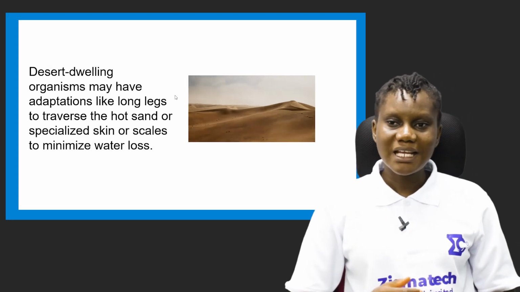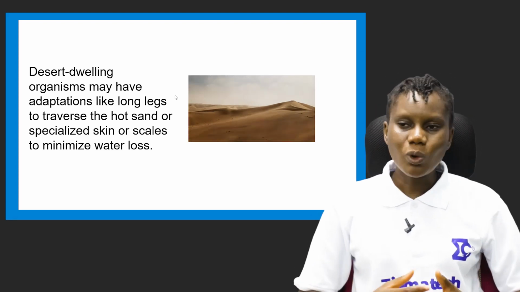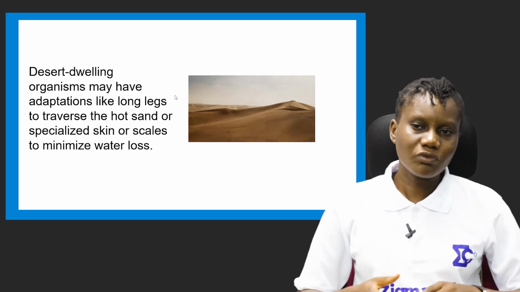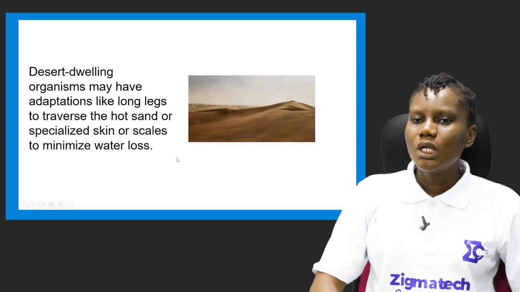And some of them have specialized skin or scales to minimize water loss. So they don't lose water easily from their body because of the skin they have. It has helped them to minimize water loss.